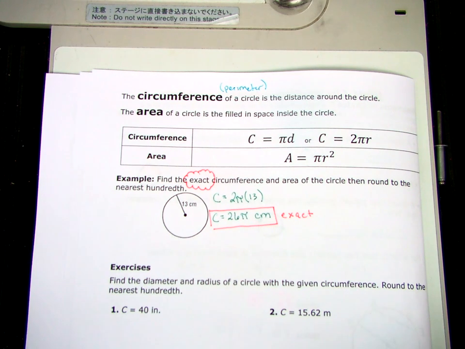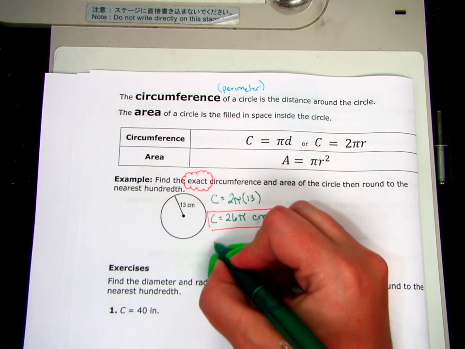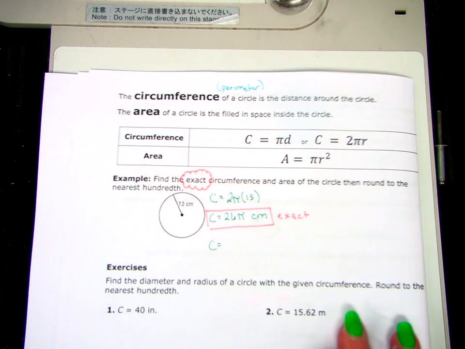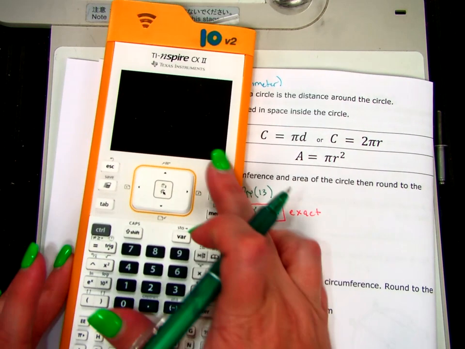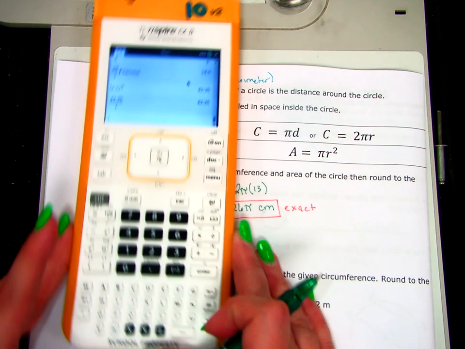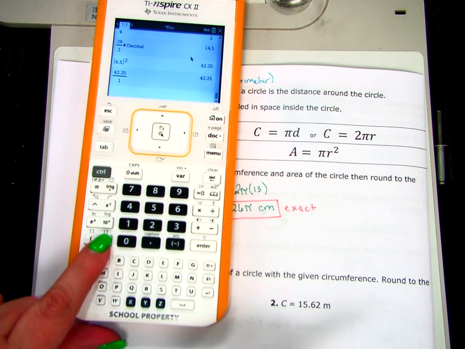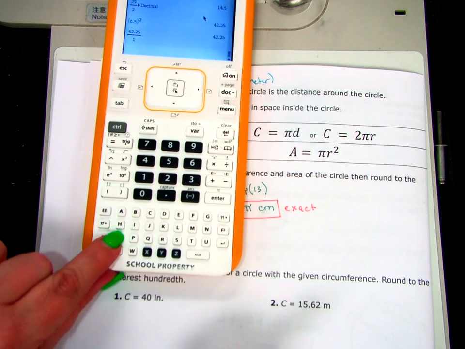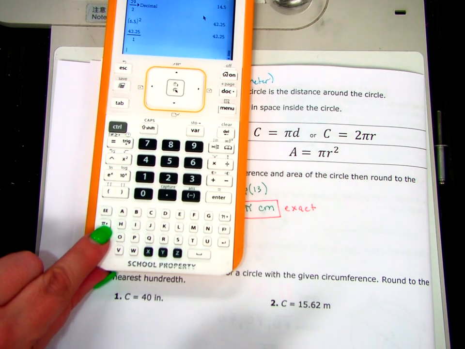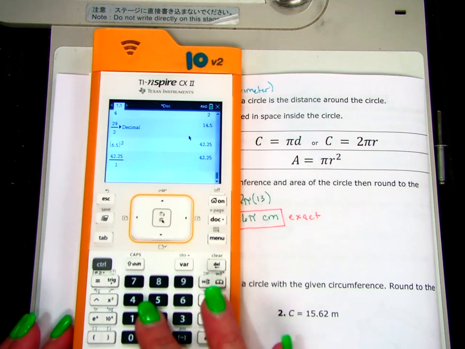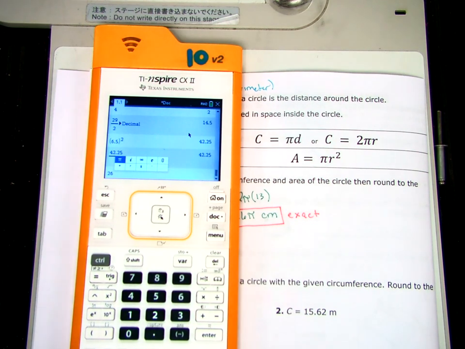All right, so then to get the rounded answer, I'm going to put it in my calculator with the pi button. The pi button in your calculator is down here way at the bottom next to the H. So right next to the H, you see the little pi button. I'm going to do 26, and I'm going to press the pi button. It's going to give me lots of different little options there. You want to choose the one that's pi.